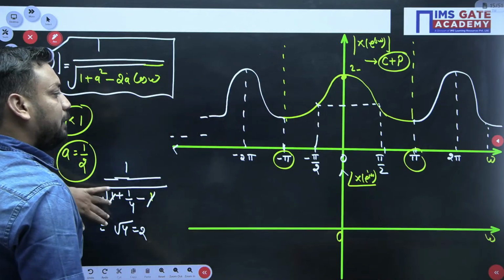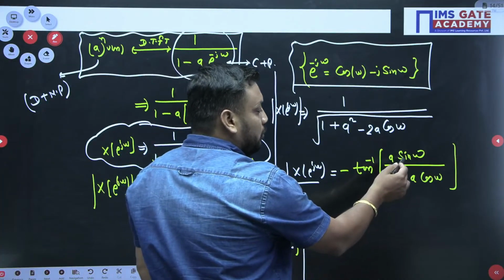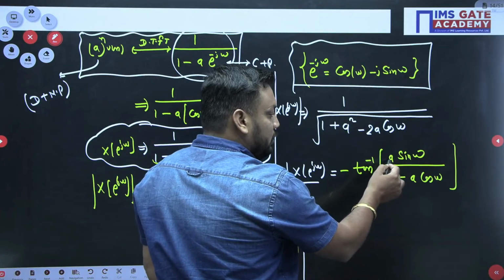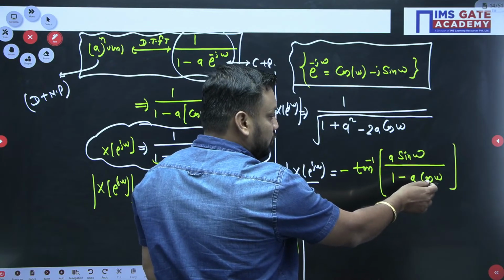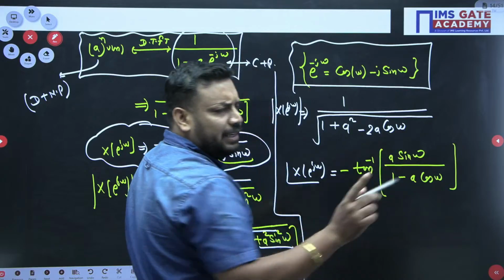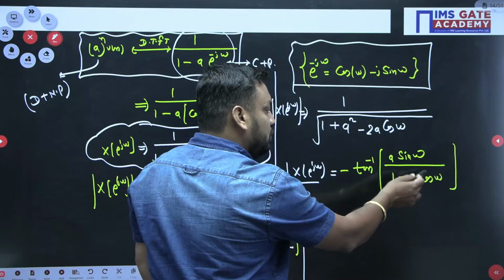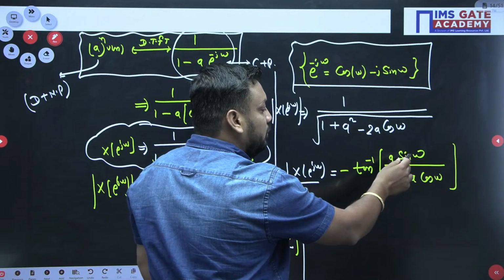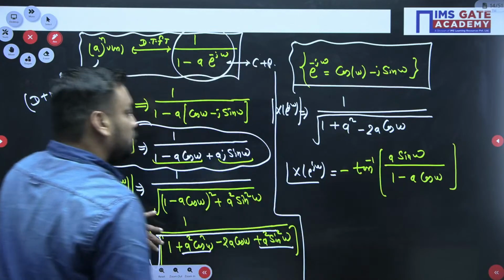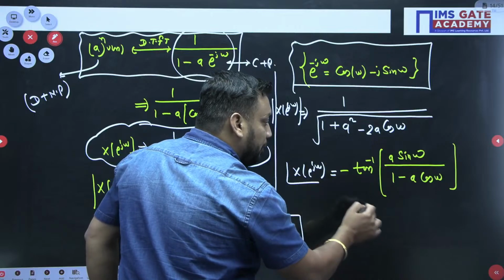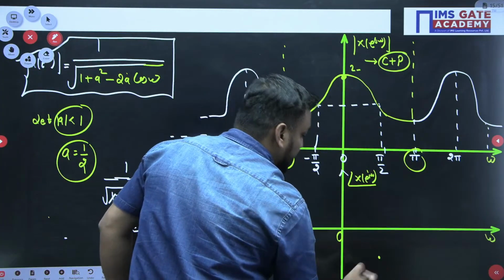Then what is happening at pi by 2? Tell me. Exactly at pi by 2, what will happen? You will get a value of half. Sin pi by 2 is 1, cos pi by 2 is 0, sorry, sin 90 is 1 and cos 90 is 0. So it will be 1 upon 1, and half. So tan inverse half, of course it is a positive value and the sign is minus. So it means the curve will contain a negative value.